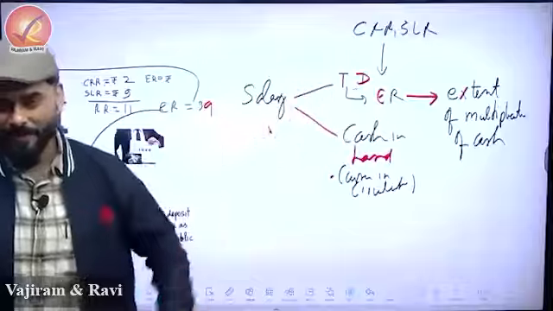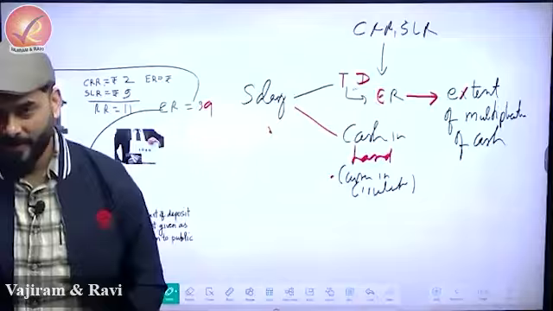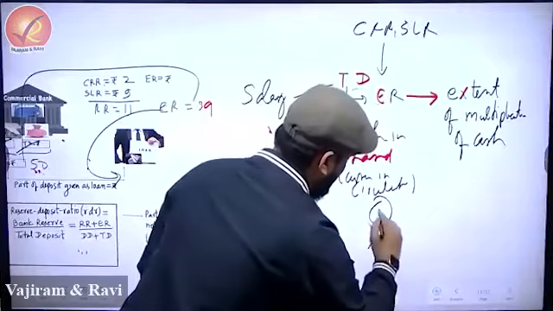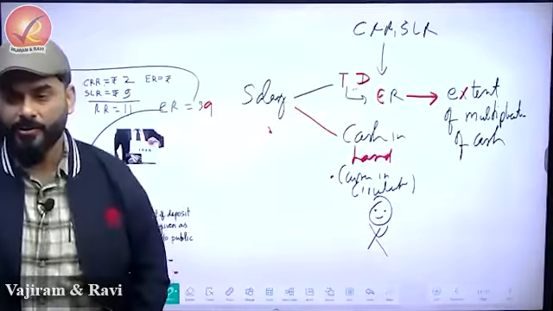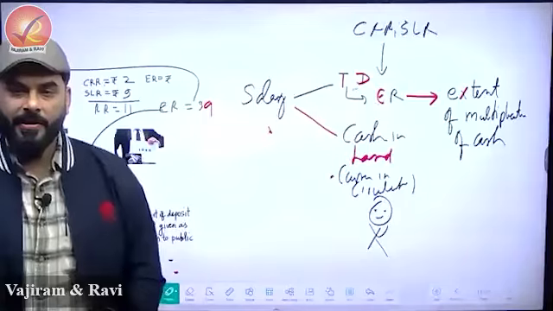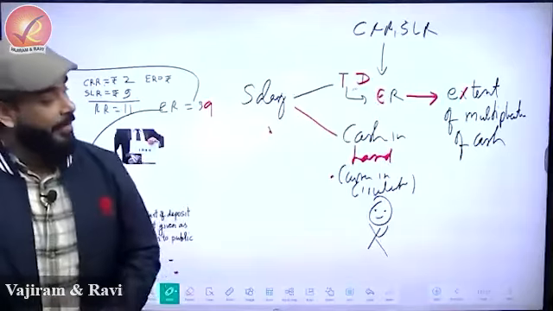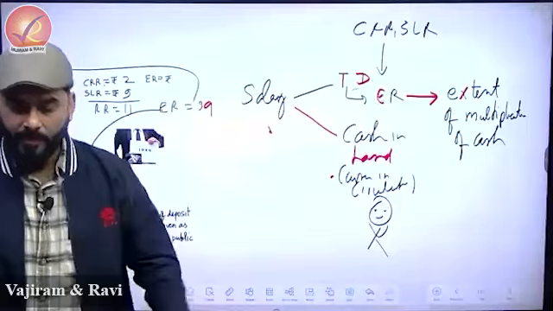This is your funda. I will ask you 2-3 questions. Quickly keep telling me the answer, guys. So there, instead of cash in hand, I am drawing one caricature, so that it's easy for you to answer the question. Now please tell me, I'm just giving you a very simple demonstration. Suppose that people are holding more cash in hand. What will happen to the extent of multiplication of cash? Goes up, goes down? Brilliant.